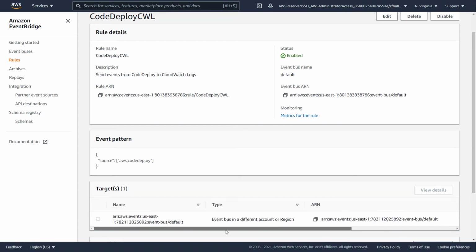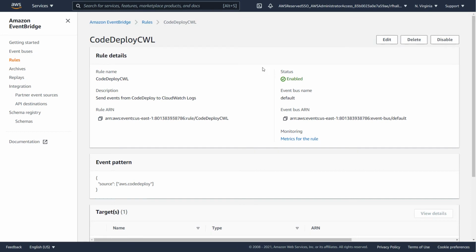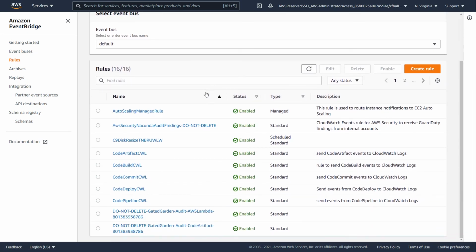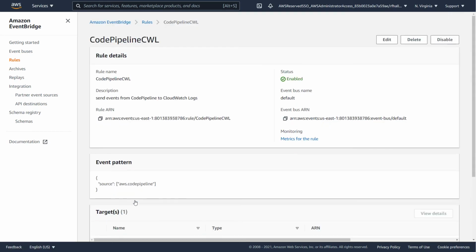Now, let's take a look at another example of this rule. As you can see, we have rules for CodeArtifact, CodeBuild, CodeCommit, CodeDeploy, and CodePipeline. If we take a look at our CodePipeline rule, it's not that much different. What we're looking at here is an event pattern that's taking all events from CodePipeline, including CloudTrail actions, pipeline state changes, execution state changes, as well as action state changes.